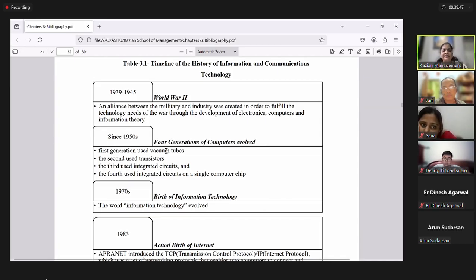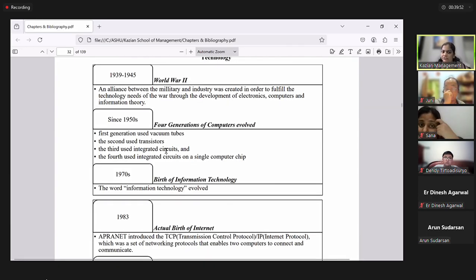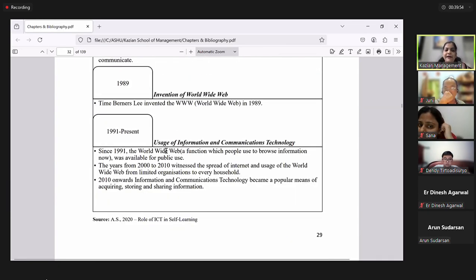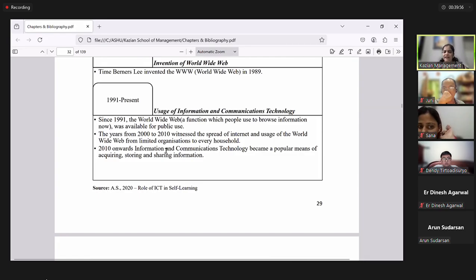This table is about the timeline of the history of information and communication technology. This I read and made by myself. Always remember, any information bearing chart or table should mandatorily have a source. Source is of font size 10.